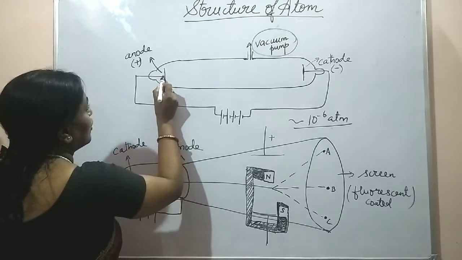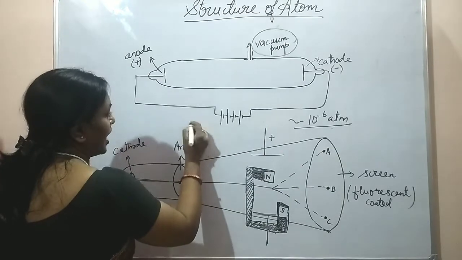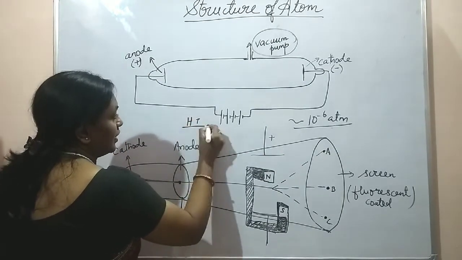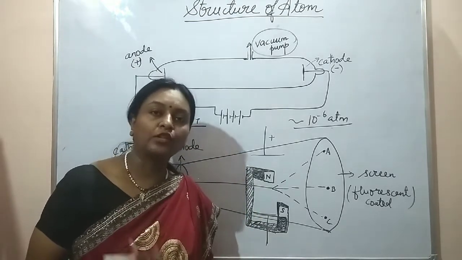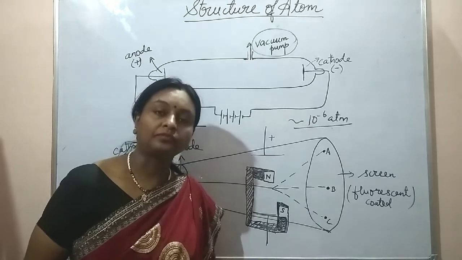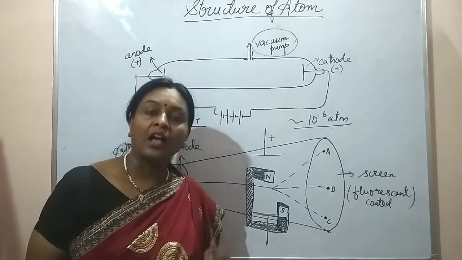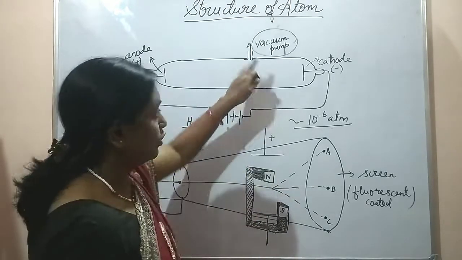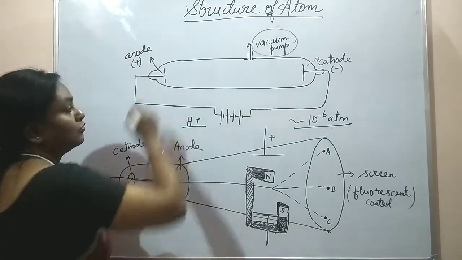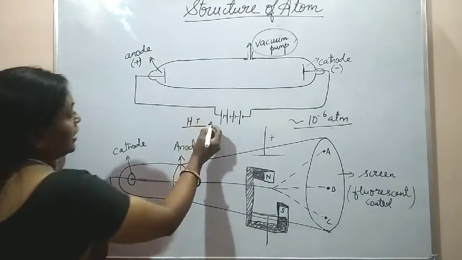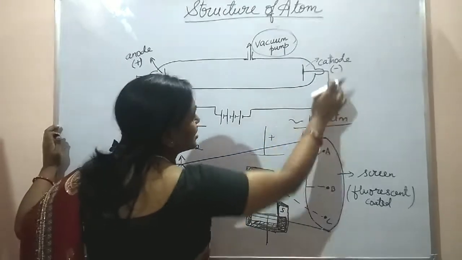And then you can see that we have got two electrodes, positive and negative, and they are connected to the high tension battery. A high tension battery is one that supplies high voltage. As I told you, under two conditions even air can become conducting. Air is a mixture of gases. So the two conditions are high voltage and low pressure. So the high tension battery supplies voltage to the electrodes. The electrode which is connected to the positive terminal is the anode, and the one which is connected to the negative terminal is the cathode.